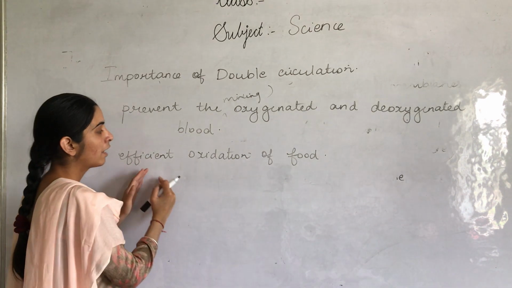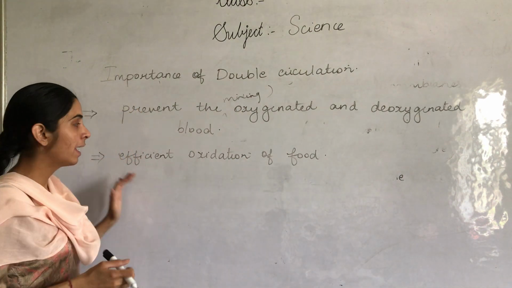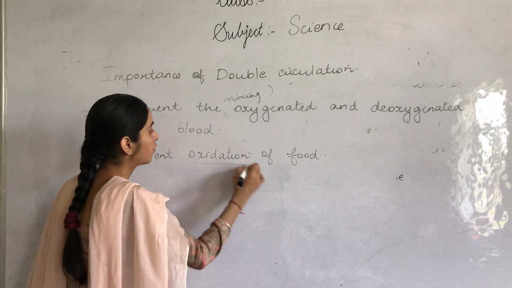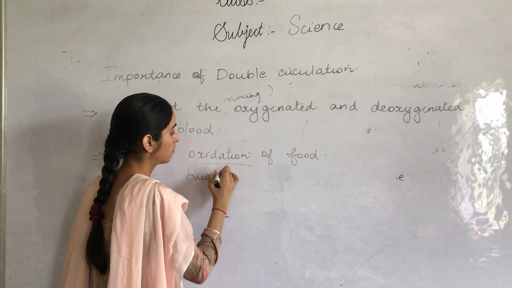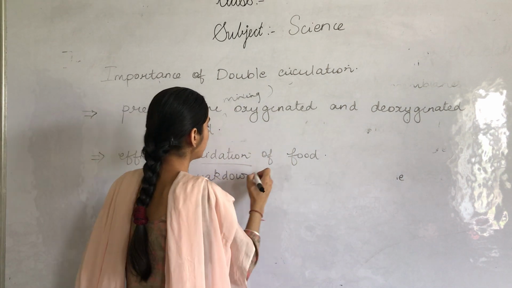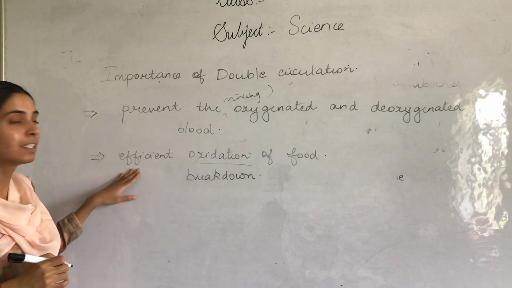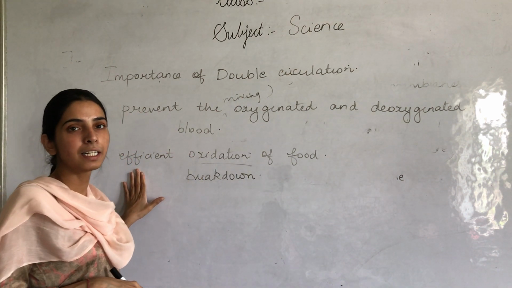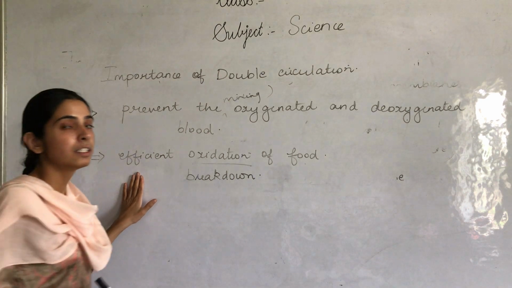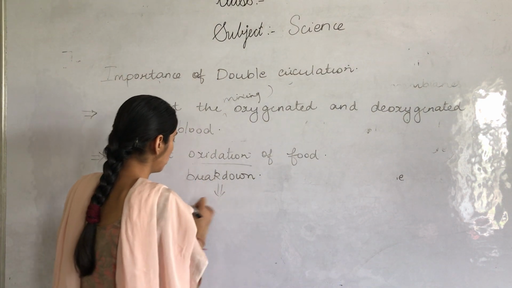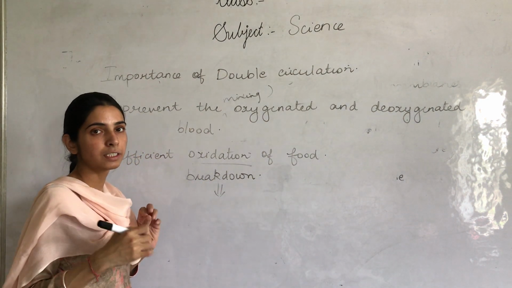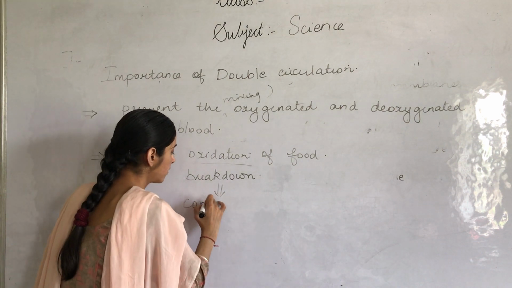Secondly, it allows efficient oxidation of food. Efficient oxidation of food means efficient breakdown of food. Why is it important? This will help in maintaining a constant temperature of the body.